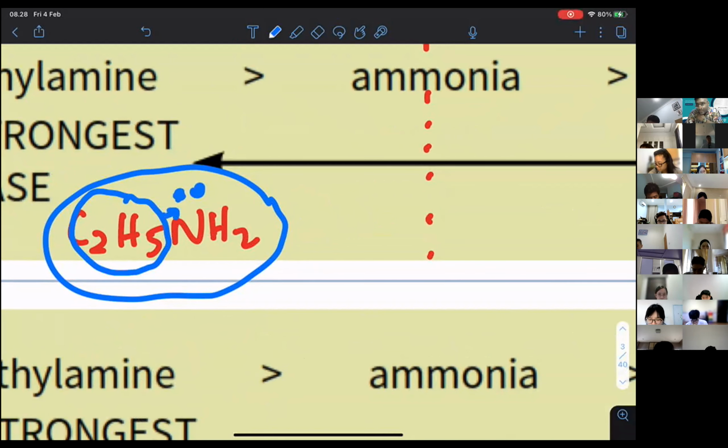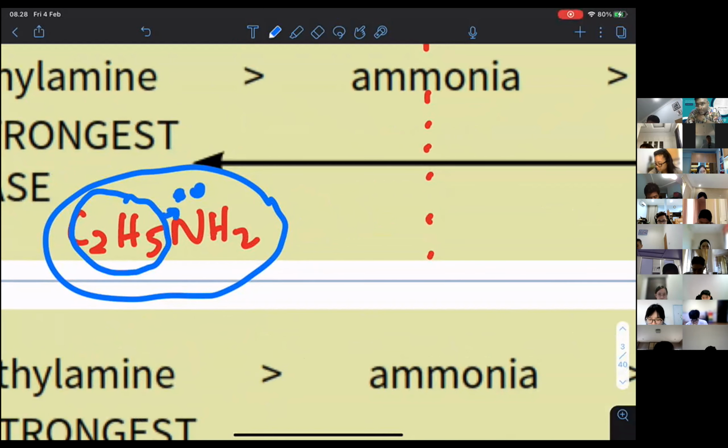Electron and electron. The one before that. Repel or attract? Repel. Okay, if I give you an electron over here, what will happen? The electron will repel this particular electron. If they repel this electron, this lone pair of electrons is more available for bonding with the proton. So that will make any kind of methylamine or ethylamine a better base.